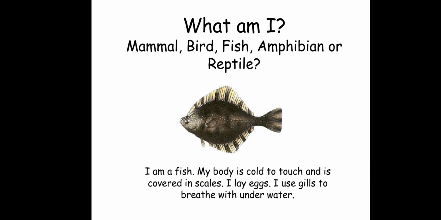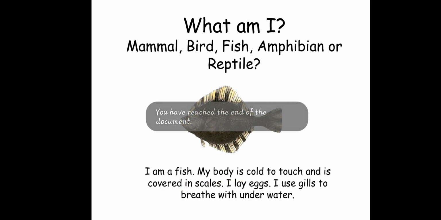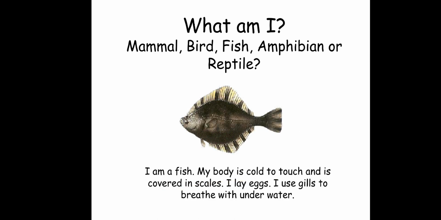Next, this is a species or type of fish. So eventually, we will be focusing now on the types of fishes. I will be giving you the names of the fish. So just for now, let's identify the classification. Since it is a fish, again, the body of it is cold to touch and it's covered with scales. It can lay eggs, and how can the fish breathe? Of course, they use gills to breathe underwater. Okay, so that's it. That is the end of our discussion.